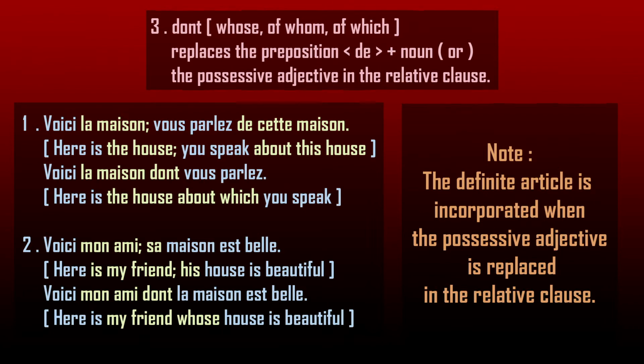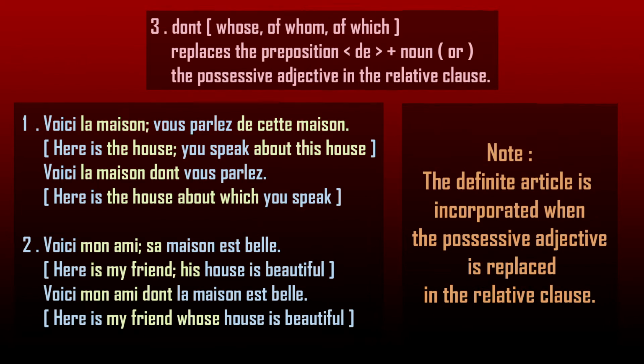Read the second example. Voici mon ami. Here is my friend. That's the first sentence. Sa maison est belle. His house is beautiful. In the first sentence, we talk about my friend, and in the second sentence, we talk about his house.